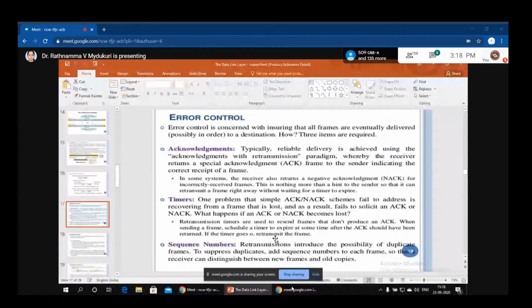If frames carry sequence numbers, then you come to know that this is frame 1, this is frame 2, this is frame 3, and you can pass the data to the receiver's upper layer in sequential order. So no data will be missed. That's why we need sequence numbers. So these are the three items essential to control errors to some extent.